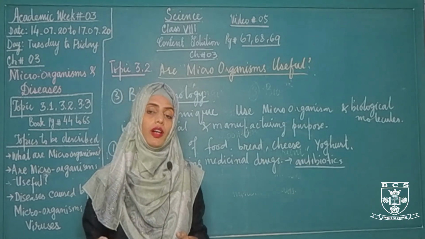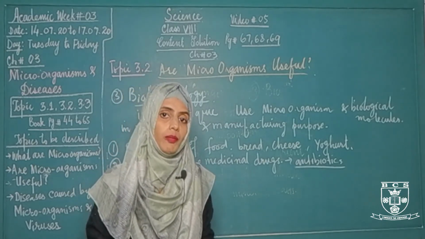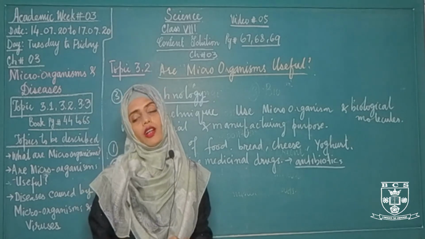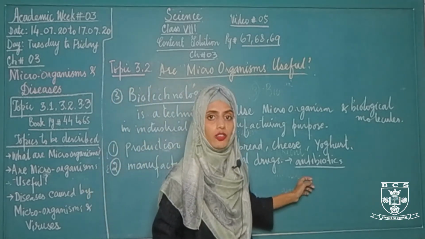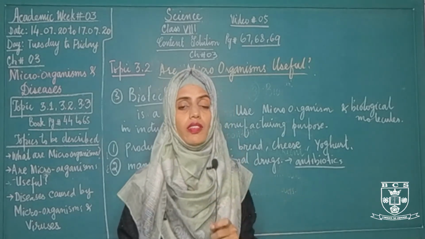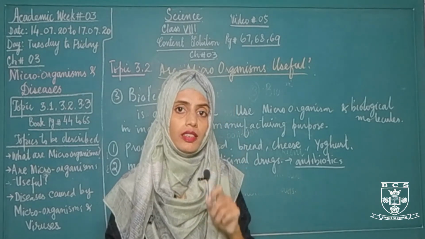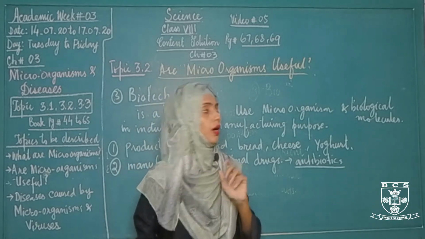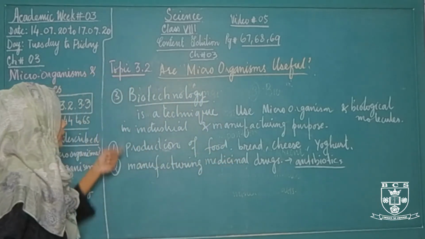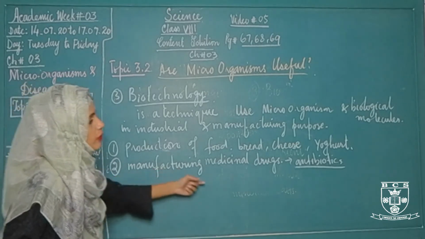Whenever you are suffering from a bacterial disease, your physician will prescribe antibiotics. Antibiotics first inhibit the growth of bacteria that enter your body and cause the infection, and then kill the bacteria. So biotechnology is also used in the manufacturing of medicinal drugs.